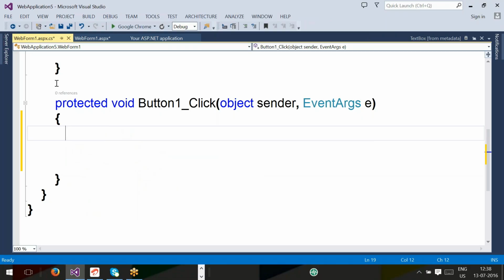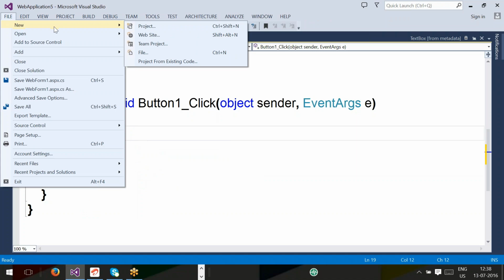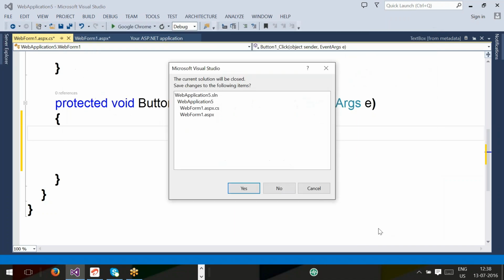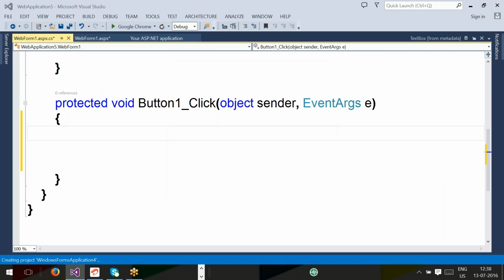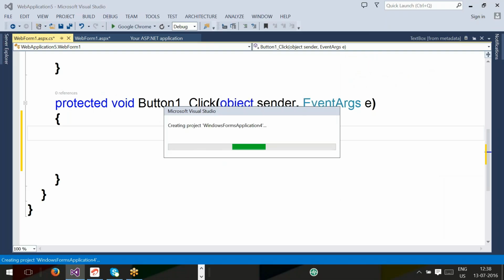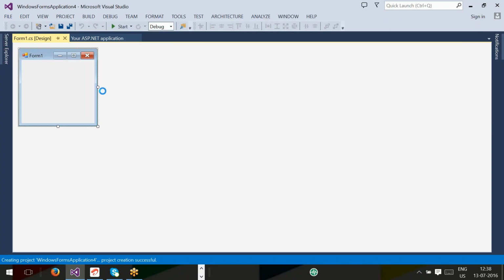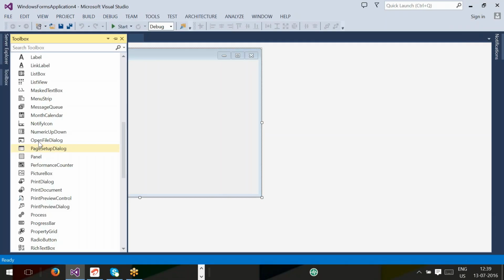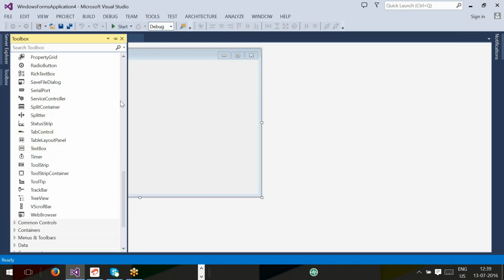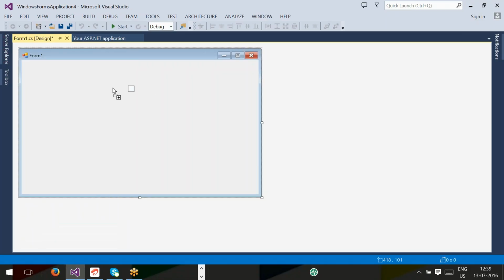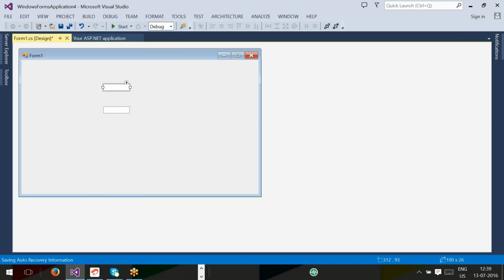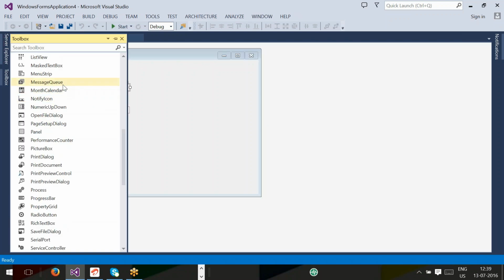Okay, wait for some time. Listen, instead of ASP.NET, the same concept is there in our Windows application. It will be very simple. You can observe, now I created a Windows application. Why Windows application? Developing a Windows application means single user, web application means multi-user. Again toolbox, same concept. Text box 1, text box 2, both text boxes, and a button.